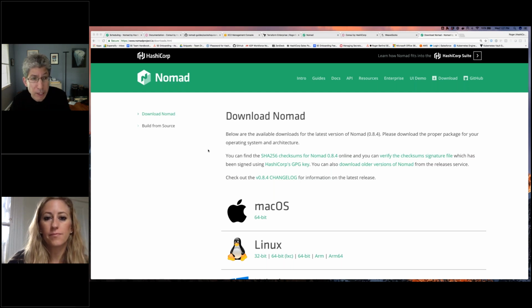But yes, Nomad does compete against Kubernetes. There are some cases where Nomad and Kubernetes are used together. One interesting customer, a pretty large financial services customer I'm aware of, is actually using Nomad to provision Kubernetes clusters because they wanted one standard for provisioning everything they do and for running jobs, both Kubernetes-based jobs and jobs outside of Kubernetes.